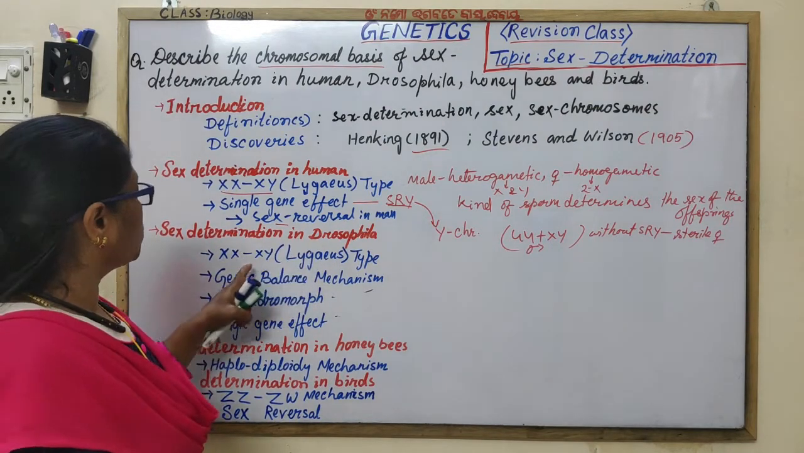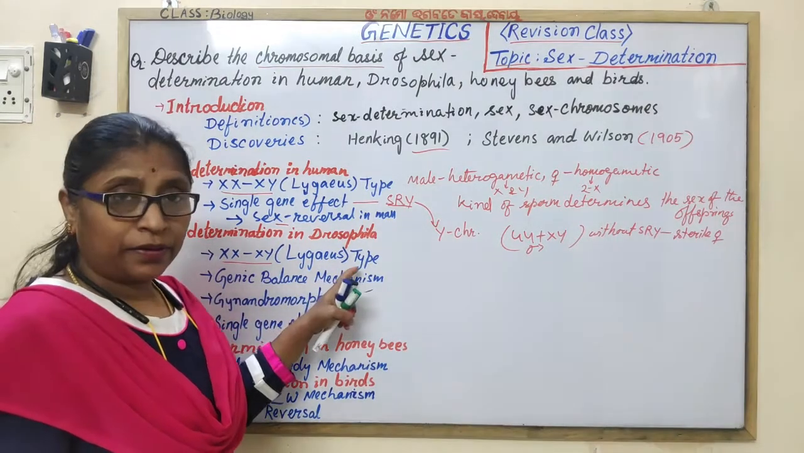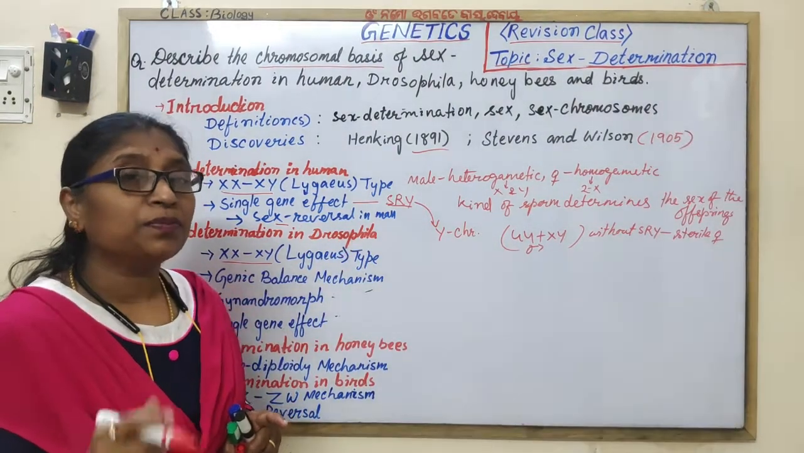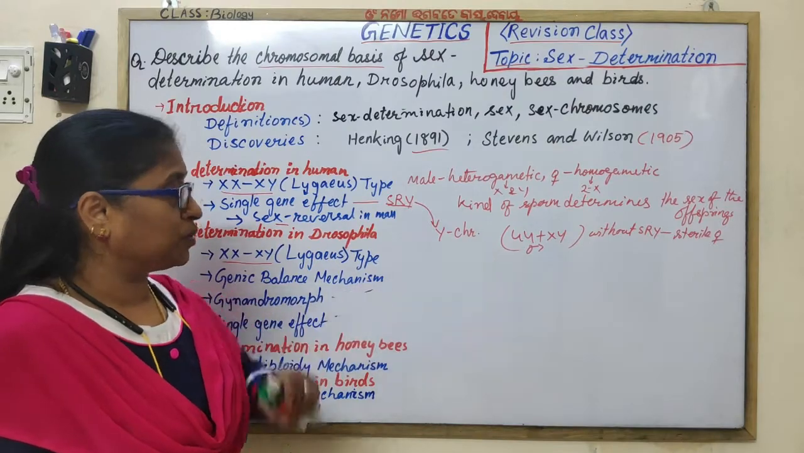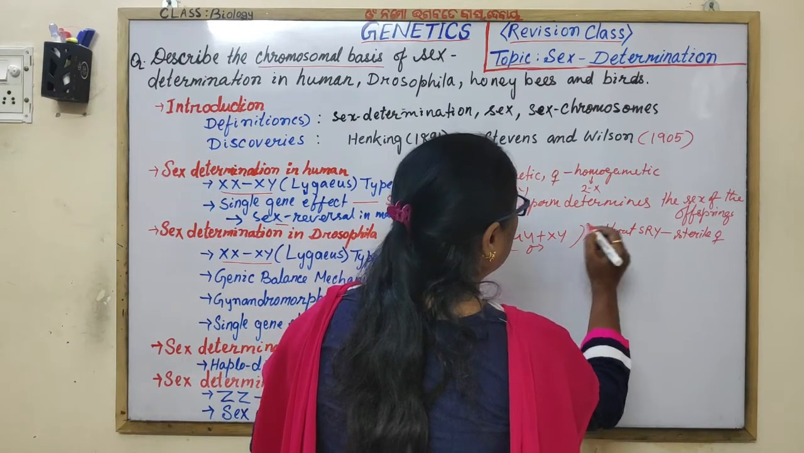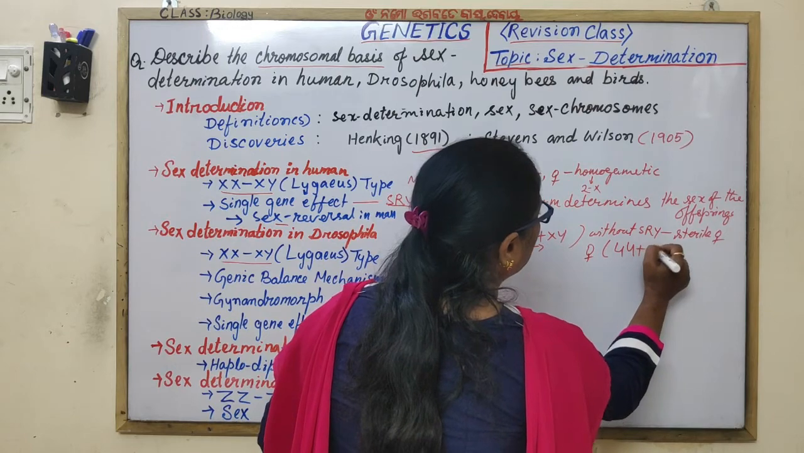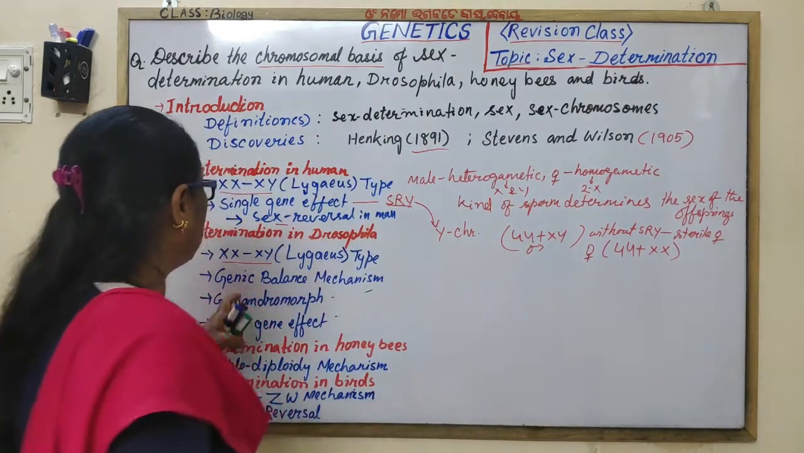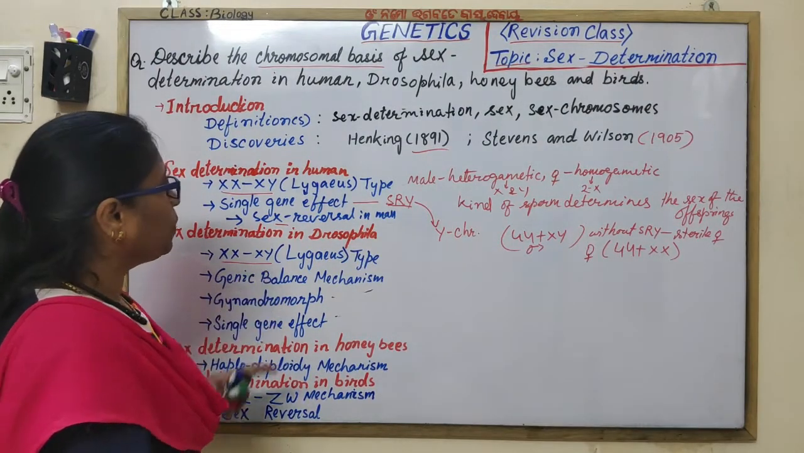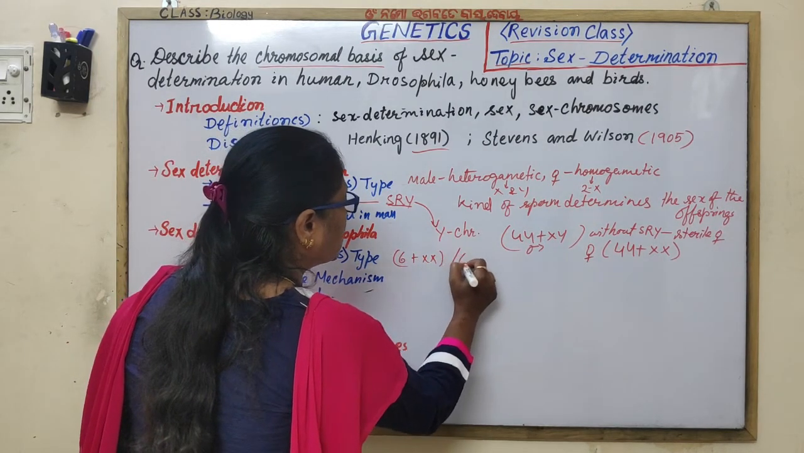Sex determination in Drosophila: you have to mention again the XX-XY mechanism, or Lygaeus type. How will you do the cross? By taking the exact chromosomal complement. In case of man, male is 44 plus XY and female is 44 plus XX. By taking the actual chromosome number, you have to do the cross. In Drosophila, what is the chromosomal complement? 6 plus XX or 6 plus XY.